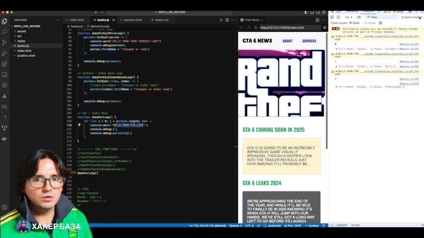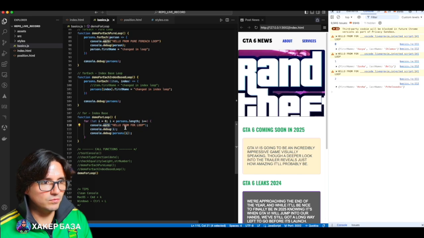If you don't see something in the console, always go here and check what's enabled, because I didn't notice then that I hadn't enabled it. Here I print one hello from for loop. You see, it prints hello from for loop. It prints the index 0, 1, 2, and it prints persons, and it's the same as the index here, just more often. For each is written index, and here it's written i for brevity because you see it's already long.